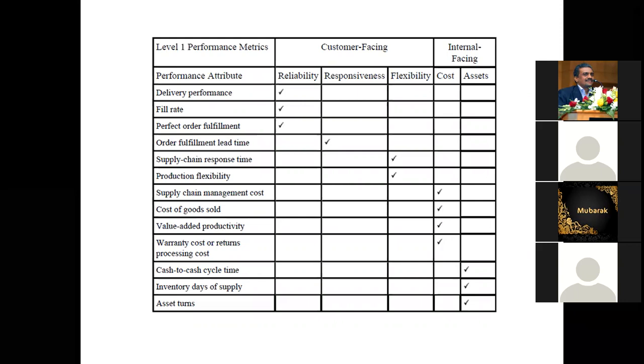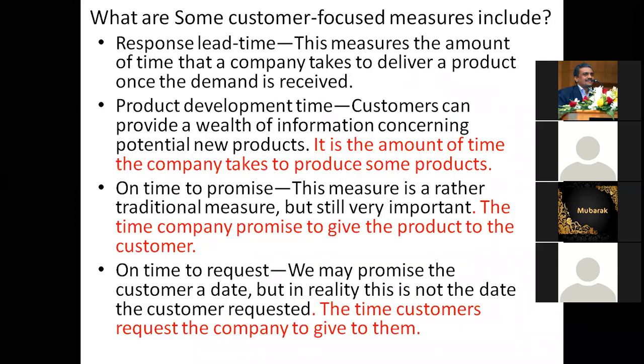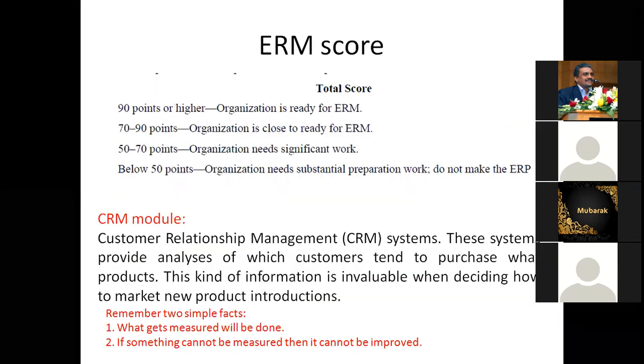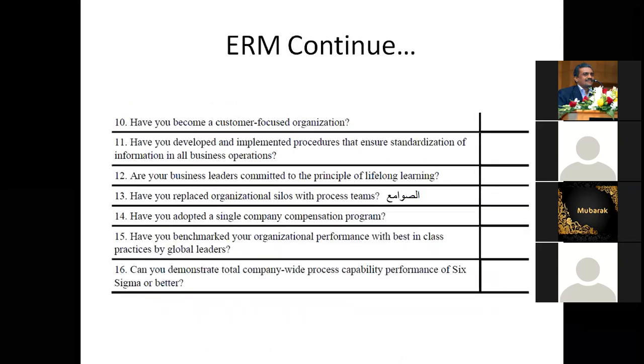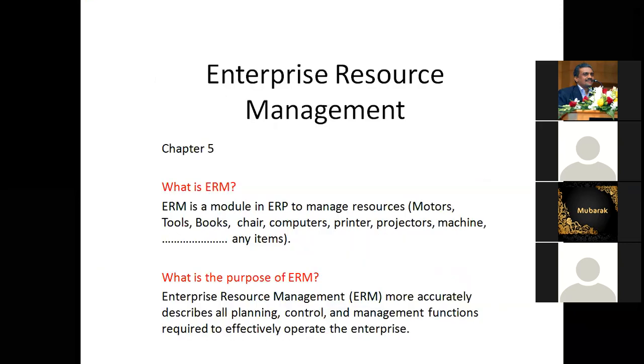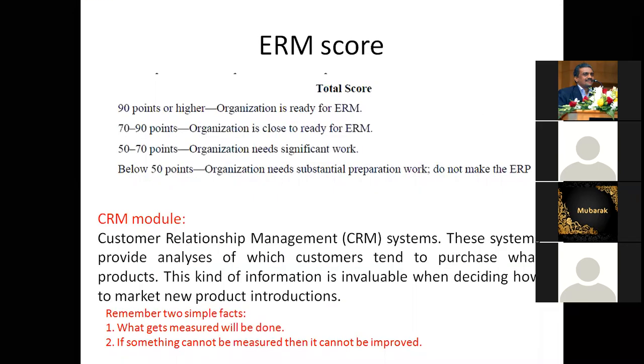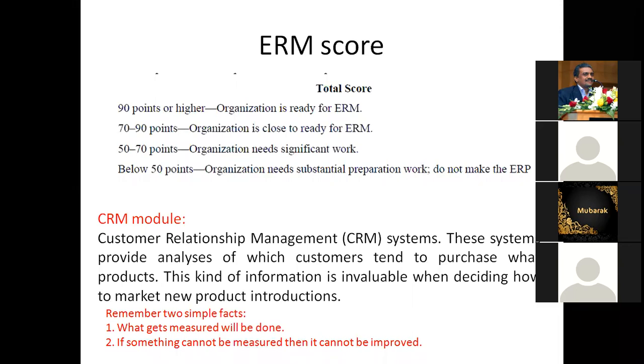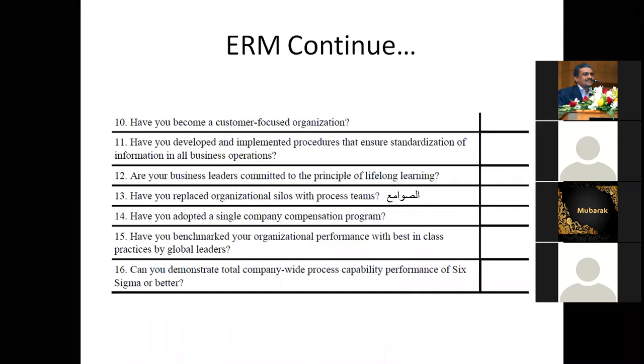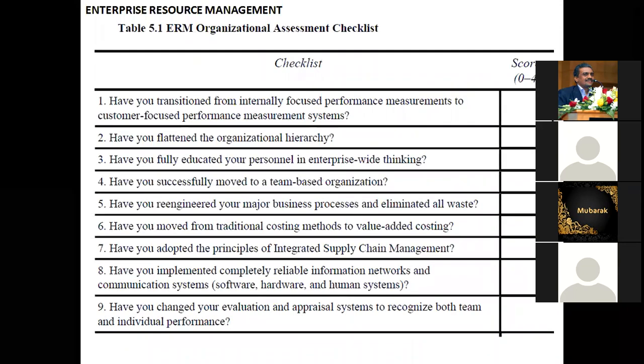Already you know in chapter 5, what different companies can use the enterprise resource management model, ERM. What is ERM? Enterprise resource management. So when they go for enterprise resource management, if they get 90 grade and above, 90 marks and above, we have a checklist.